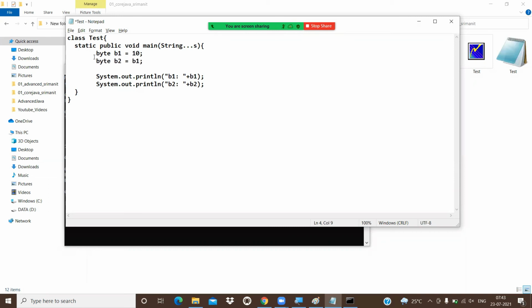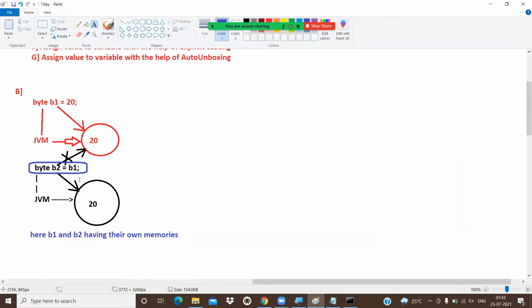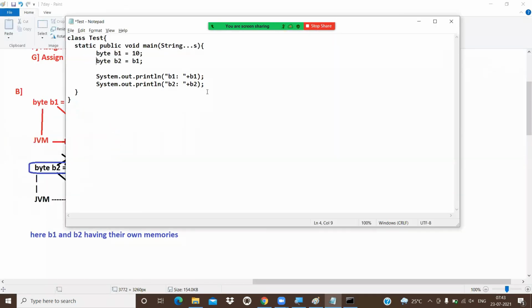Now, I told you according to the diagram that B1 has separate memory and B2 has separate memory. If B2 were really pointing to B1, what would happen?